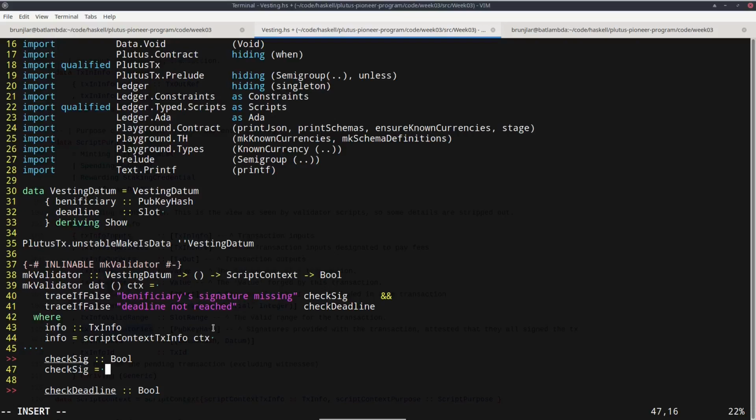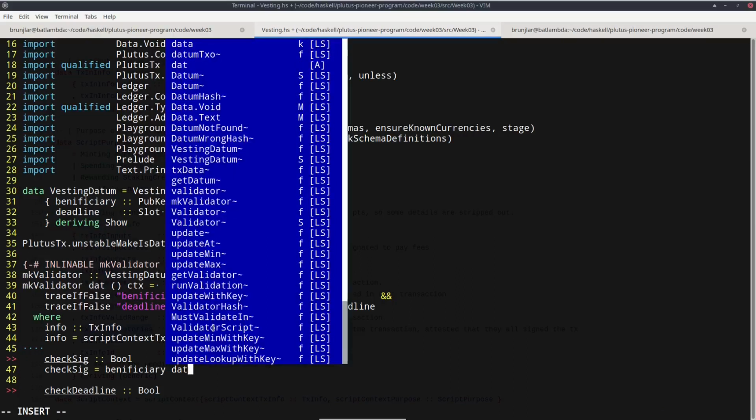There's a common Haskell helper function defined in the standard prelude, but also in the Plutus prelude called elem that checks for membership in a list. So we want to check that the pub key hash of the beneficiary is included in this list of signatories. So how do we get the pub key hash of the beneficiary? Well, that's just the beneficiary field of our datum.